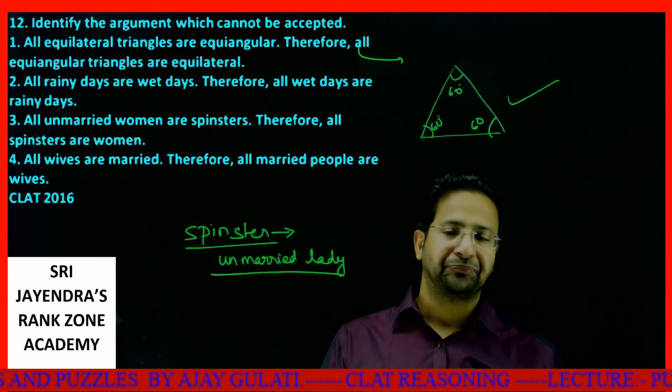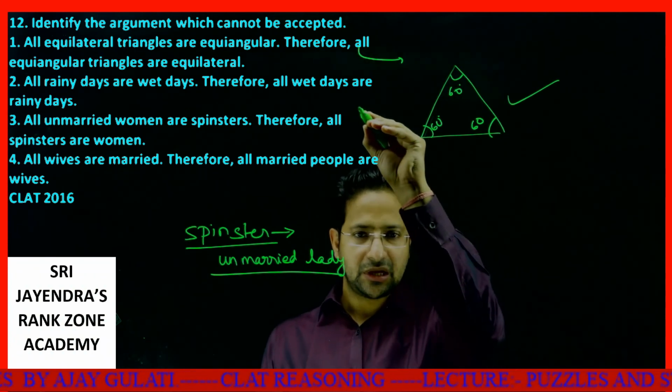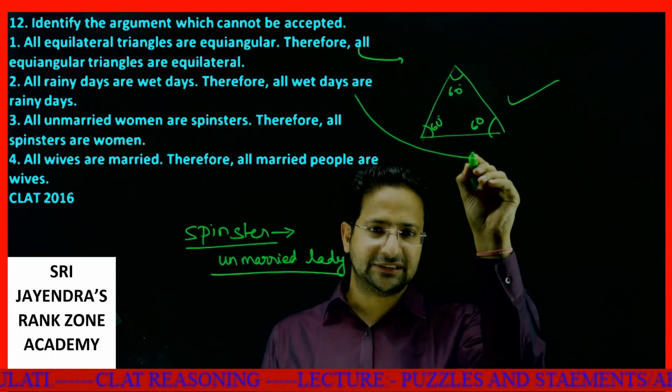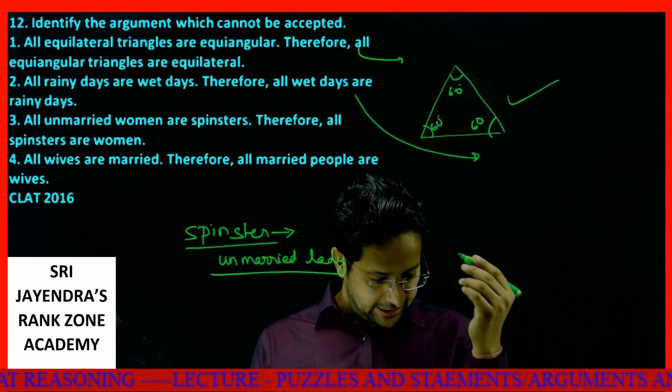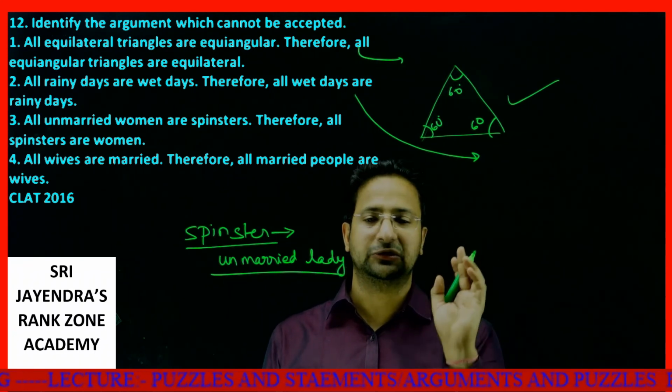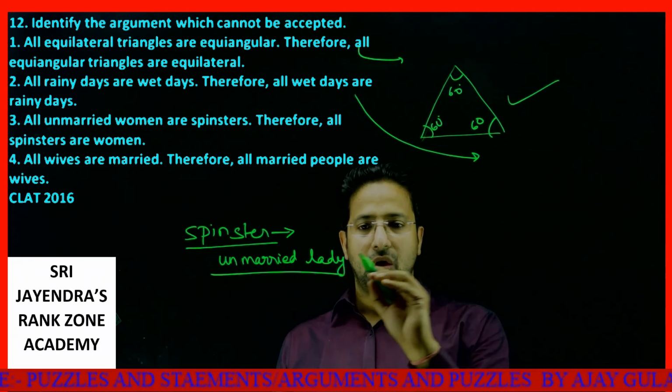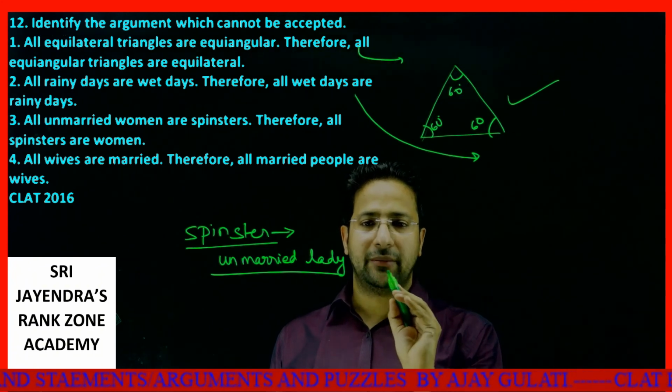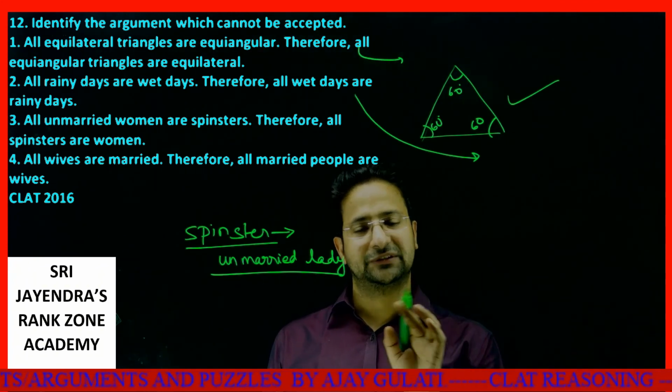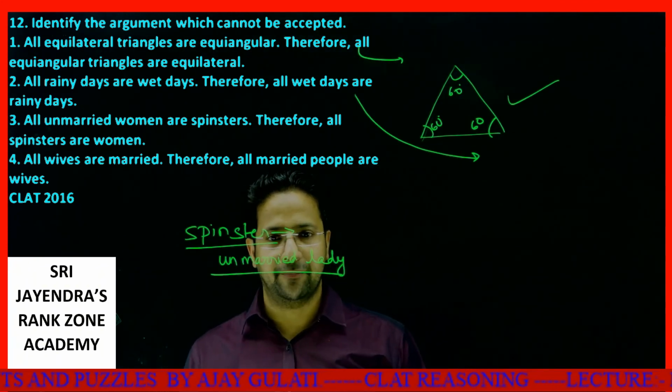Okay. See, this is a bit ambiguous. It might not be always true, but let's look at all the possible statements. All unmarried women are spinsters. Therefore, all spinsters are women.